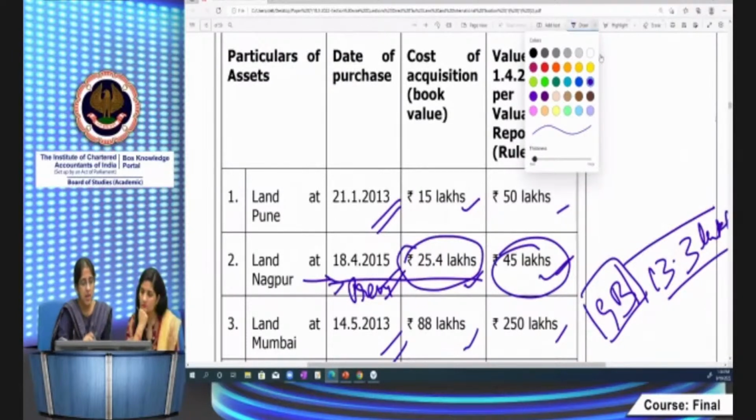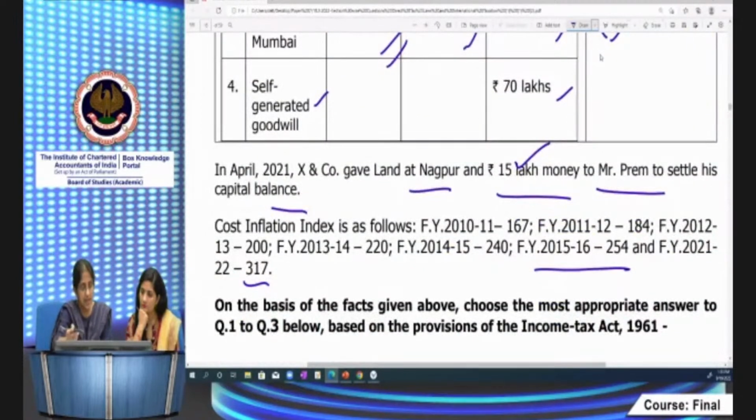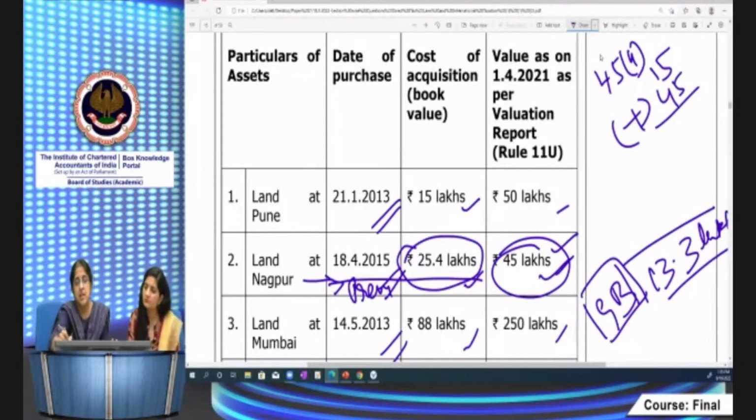Now, what does 45(4) say? Money received is 15 lakh. Then the fair market value of the capital asset, that is the land given to Prem, 45 lakhs. So that makes 60 lakhs.